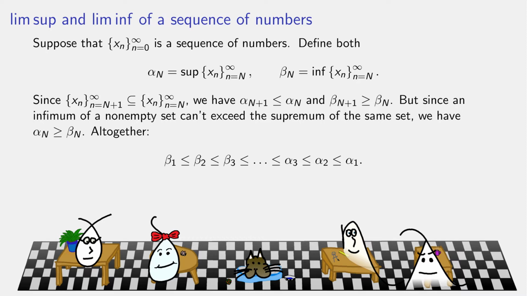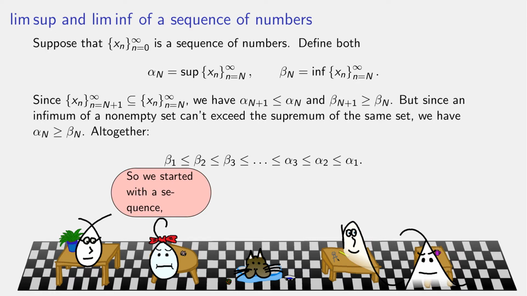Alpha sub n is the supremum of all the terms from n and beyond. So if I cut off the first term, or the first two, or the first three, we're just moving from subsets to subsets to subsets. Infs are getting bigger, sups are getting smaller. Those are the outer inequalities, but in the middle we see that infs are always less than or equal to sups. So this increasing chain of infima cannot ever surpass the decreasing chain of suprema.